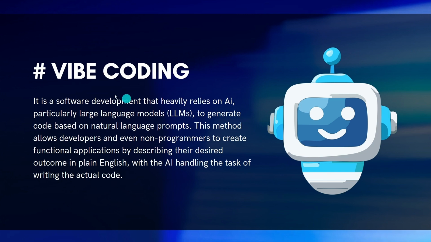Okay, so what are the uses of this particular vibe coding in this AI world? This method allows developers and even non-programmers to create functional applications by describing their desired outcome in plain English, with the AI handling the task of writing the actual code. So these are amazing time-saving AI tools and technology in which we are going to use our prompts.